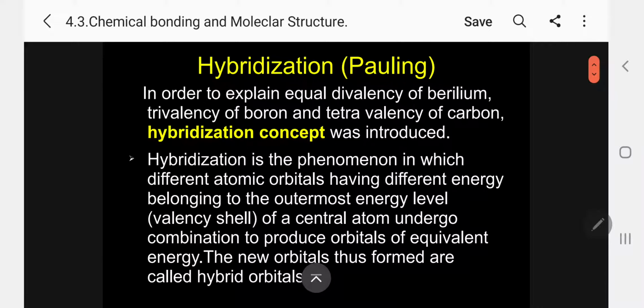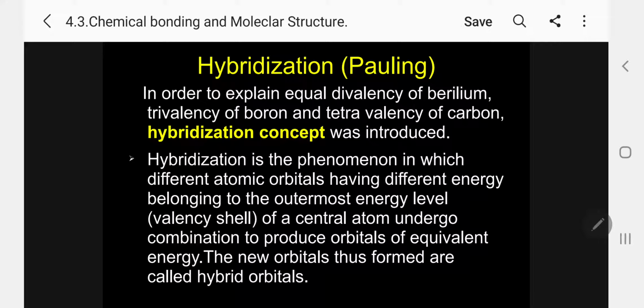Today I am going to discuss, under the covalent bond, hybridization and molecular orbital theory. Different theories have been proposed for the covalent bond, and we have discussed the octet theory, Sidgwick-Powell theory, valence shell electron pair repulsion theory, and valence bond theory. Now, the hybridization concept and molecular orbital theory we will discuss today. These two are most important from the chemistry point of view, especially inorganic chemistry.